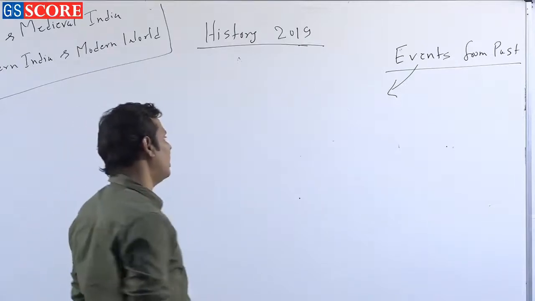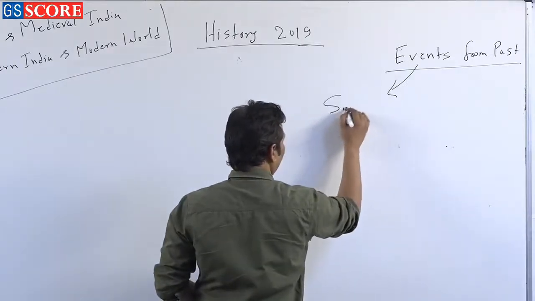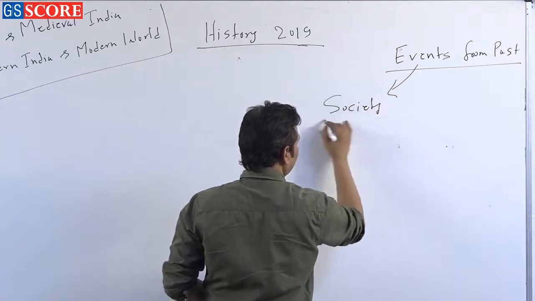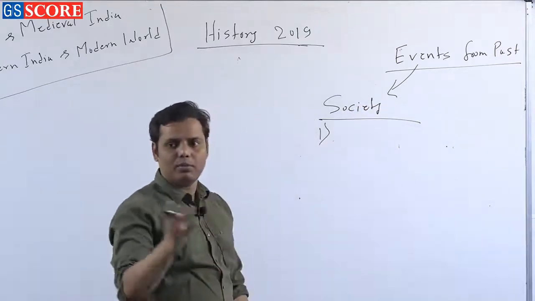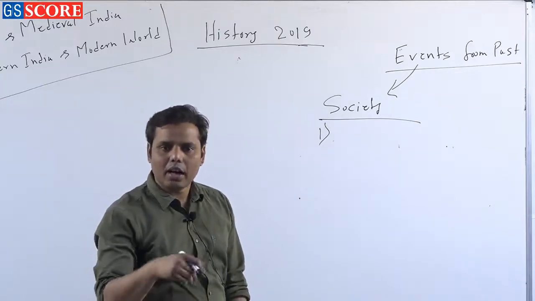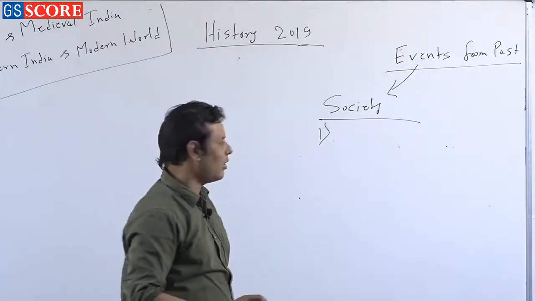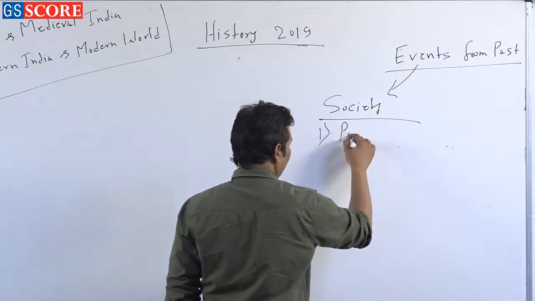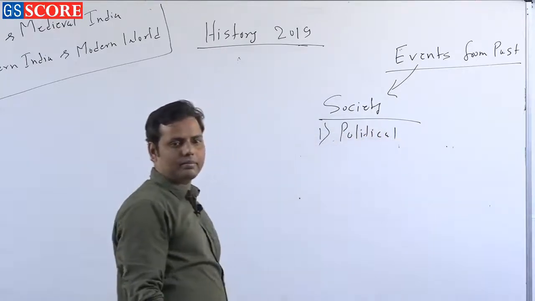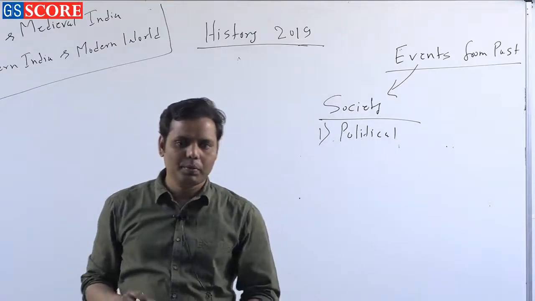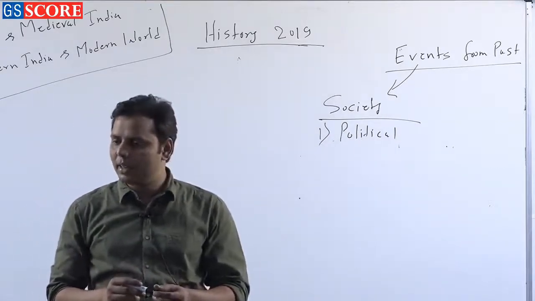So, society is the prime concern of us. Basically we are studying about the society. Whenever you are talking about society, just now we were talking about numerous things. Now you can include those things in that. So, every society has a political aspect. Isn't that true? Every society has a political aspect.